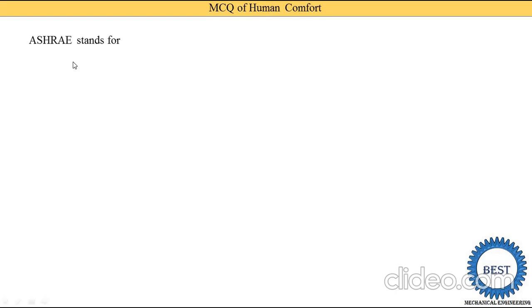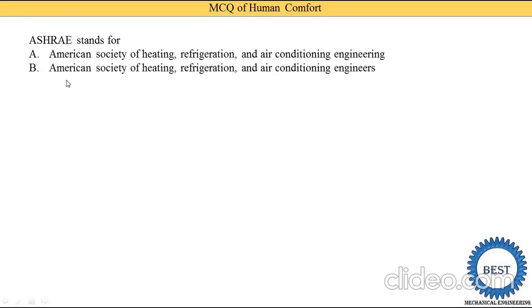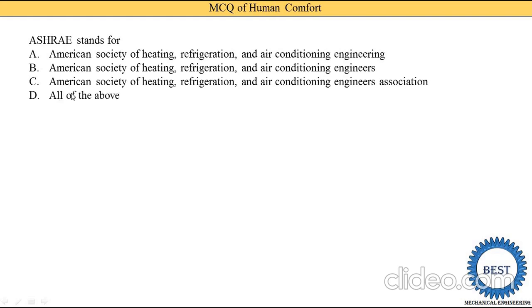What does ASHRAE stand for? What is the full form of the word ASHRAE? Different options A, B, C, D are given here. The correct answer is the American Society of Heating, Refrigeration, Air Conditioning Engineers. So option B is correct.